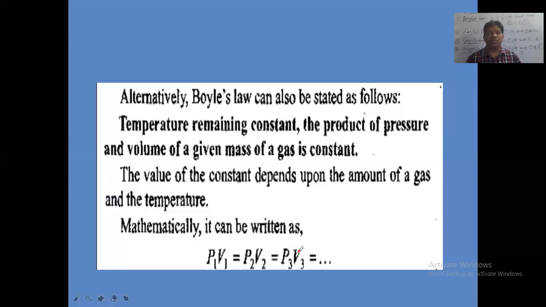That means what here? When temperature is kept constant, the product of pressure and volume will always be constant.